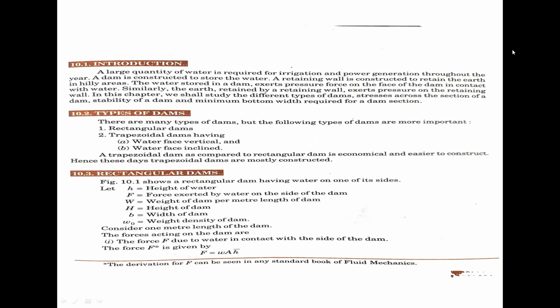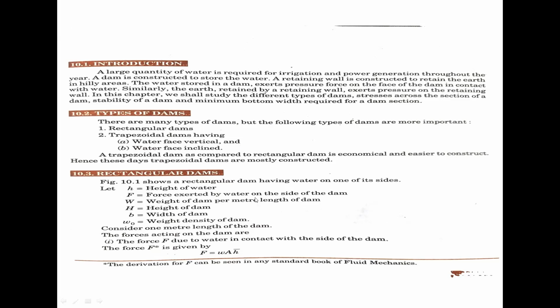A rectangular dam, as shown in the figure, has water on one of its sides. Small h equals height of water. F equals force exerted by the water on one side of the dam.